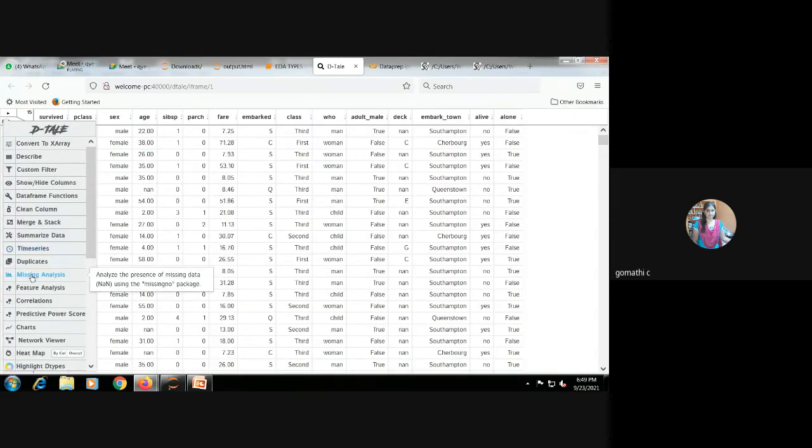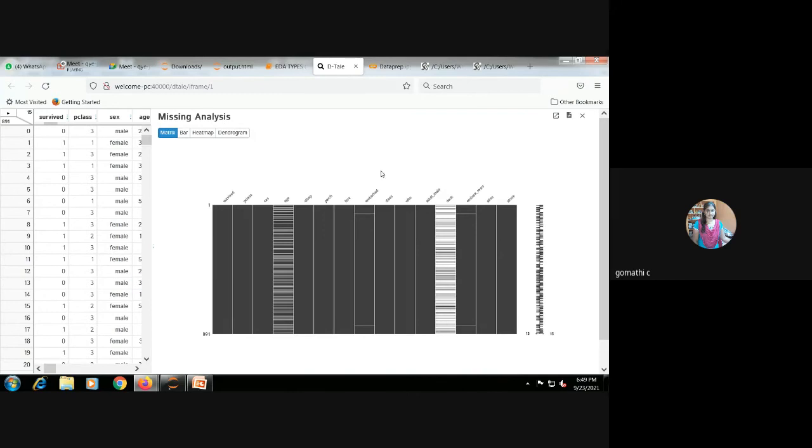Okay. Missing analysis. See, the age and deck columns have missing values. I need not check all the columns to see whether missing values are present or not. Directly I'm seeing these 2 columns, these 2 features, have missing values.